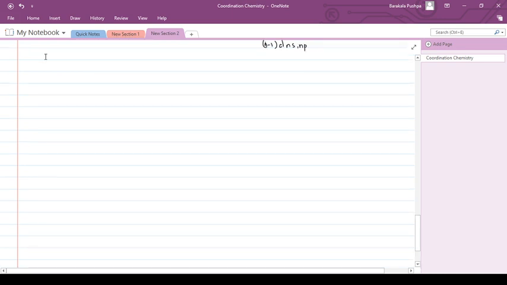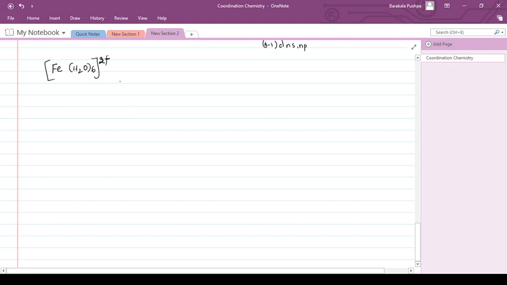Suppose you take another octahedral complex, the iron complex [Fe(H2O)6]2+. Now, what is the oxidation number here? +2 oxidation state, isn't it?